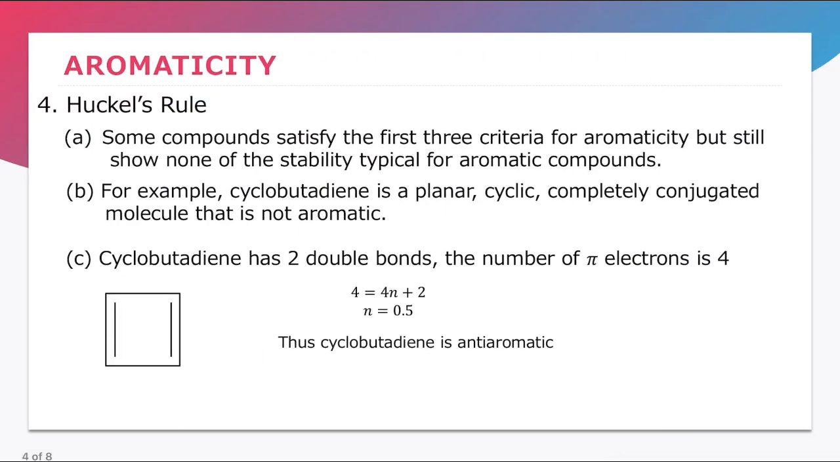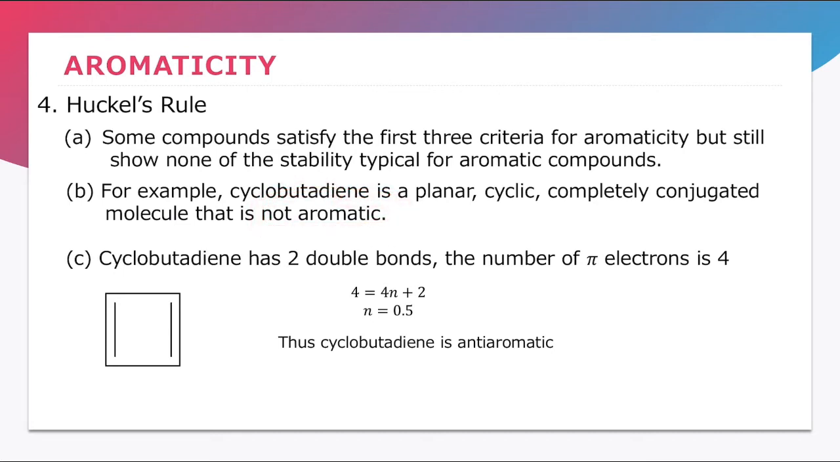So mari kita tengok Huckel's rule pula untuk cyclobutadiene. Kenapa? Because some compounds satisfy the first 3 criteria for aromaticity but still show none of the stability typical for aromatic compounds. Sebagai contohnya kita ada cyclobutadiene, dia planar, cyclic, completely conjugated tapi dia tidak aromatic. Kenapa? Sebab dia tidak obey Huckel's rule.